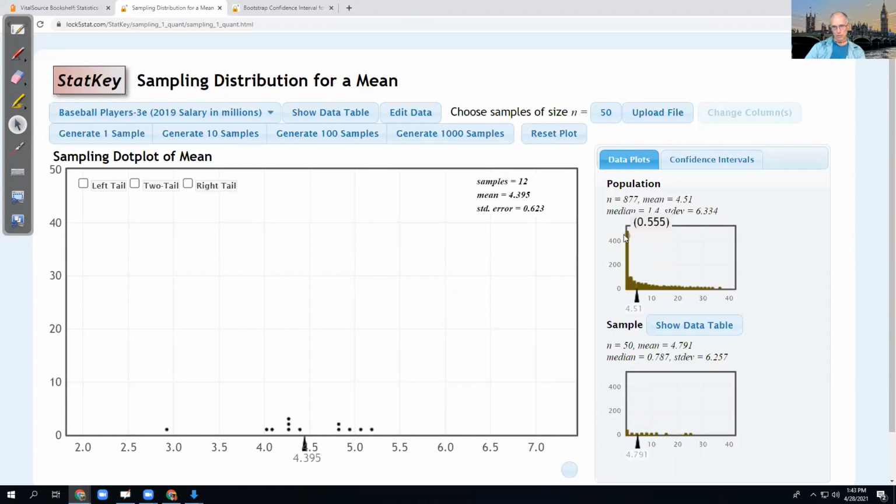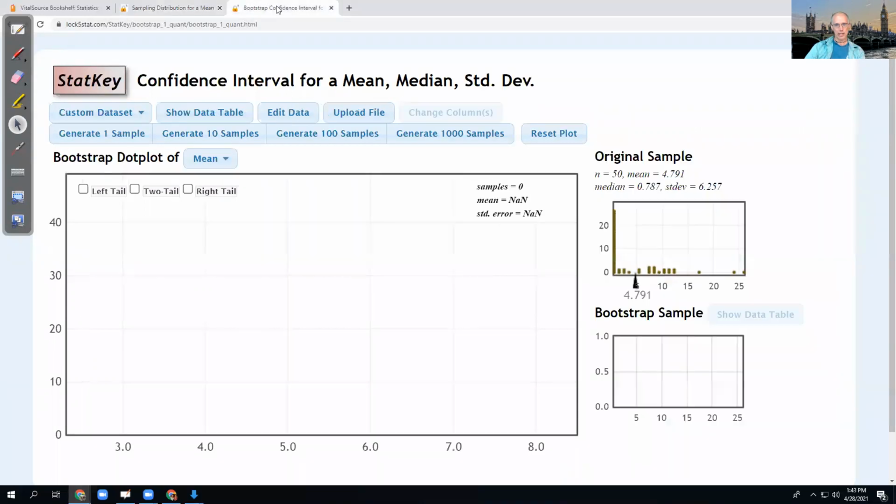There's almost 500 players that make from about 500,000 to almost 2 million in this first column here. And in my column here, I only have a few players that make around 500,000, and that is this first column here. So it's just graphed a little bit differently, but there's my 50 players.